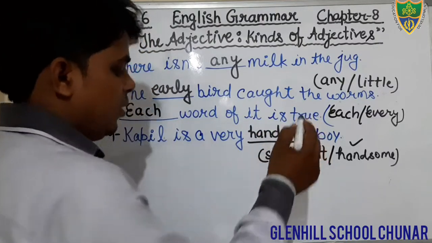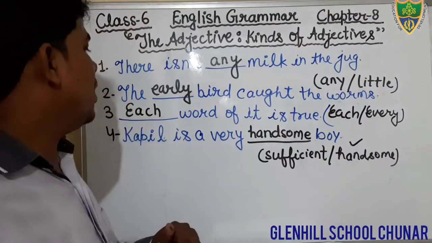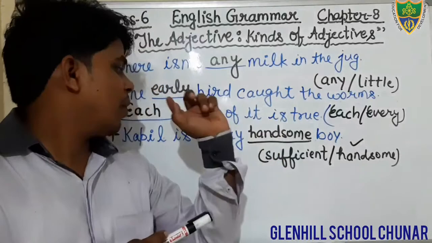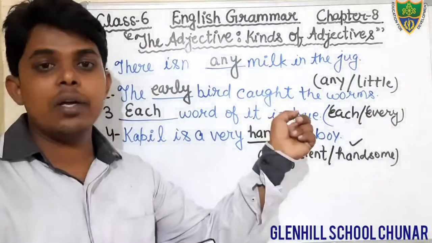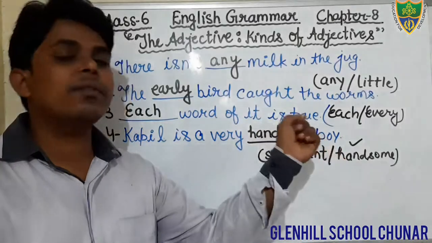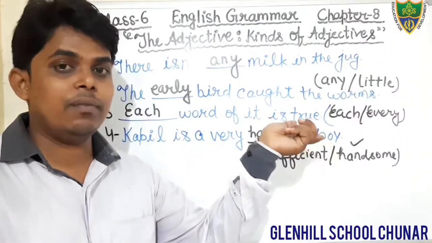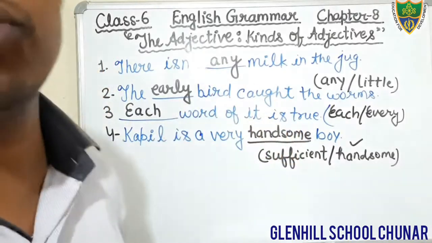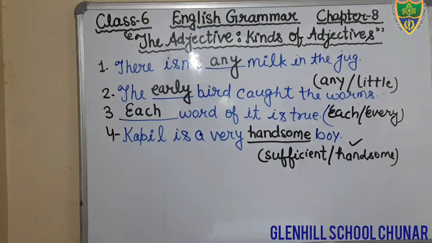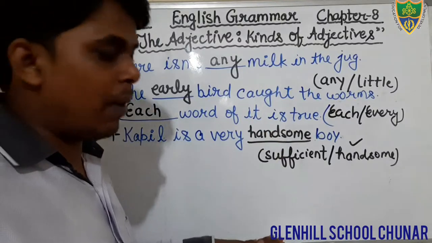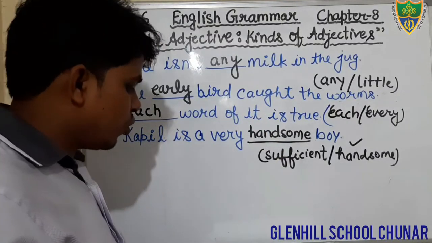Okay, just see. Kapil is a very handsome boy. In this sentence, in the given blank, we will fill the word handsome. We will fill the adjective handsome. That is the most appropriate according to the sentence. Okay, students, just write it. The word handsome is the most appropriate word to fill in the blank. Okay, come to the next question.